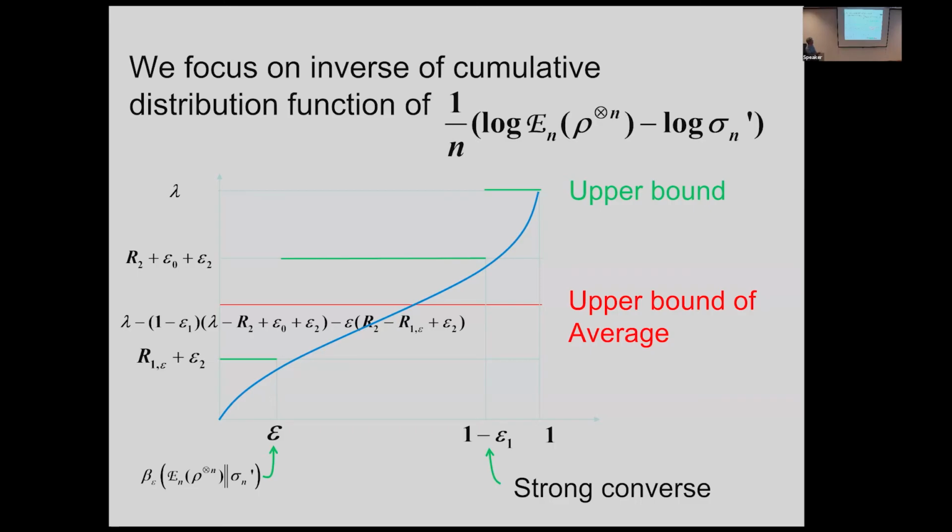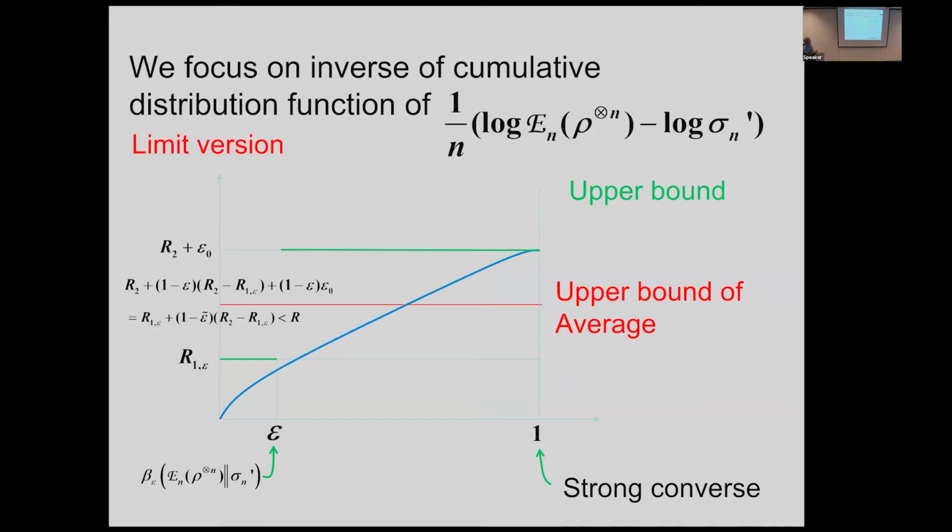So in this way, this is probability. There is some probability distribution, and we need to take the cumulative of it. We have this value and this value. Then we need to take the average of this random variable. So this variable is the upper bound of this one. Then this upper bound is characterized this way.